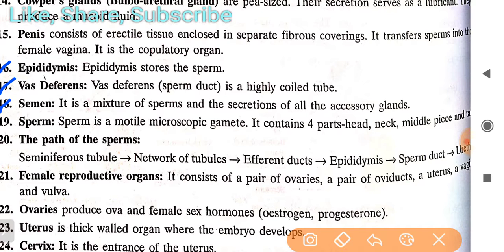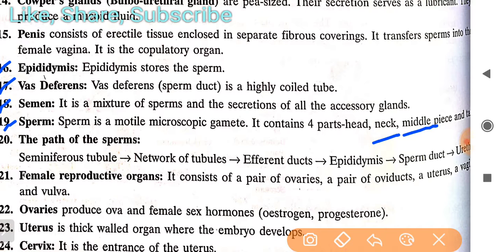Then semen is the mixture of sperms and the secretion of all the accessory glands. Three types mainly we read about them. Then sperm. Sperm is a motile microscopic gamete. Sometimes questions about its parts also come in exams. They have parts: head, neck, middle piece, and the tail.